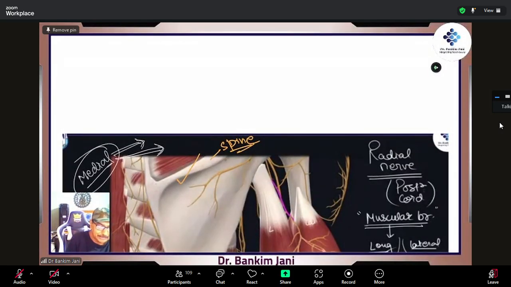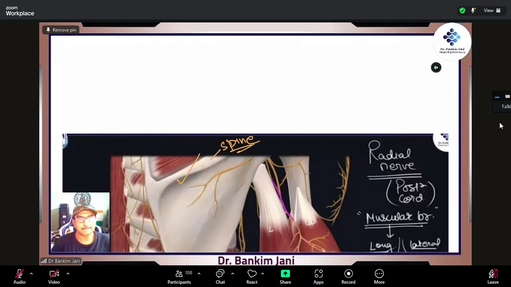Median nerve, right? It gives the medial root. And the ulnar continues as the ulnar. Out of the medial root and lateral root, which root is bigger, Bintu? Lateral.